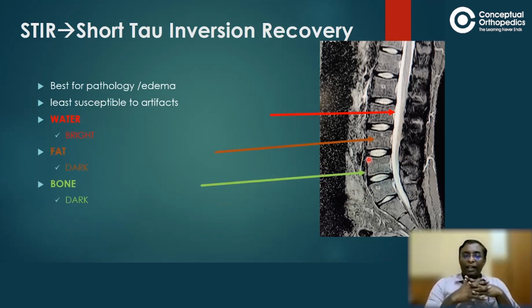So putting it in a nutshell, fat appears bright in T1 and T2 weighted, whereas fat appears dark only in one sequence, that is the STIR. And this specialty or the advantage makes it easy to detect edema or any ligamentous injuries in the STIR sequence.